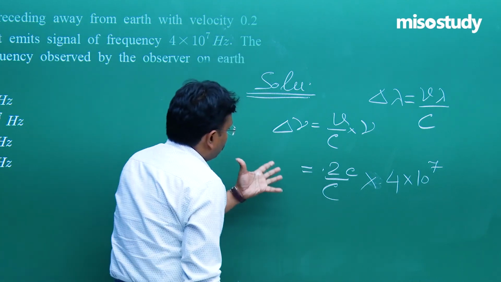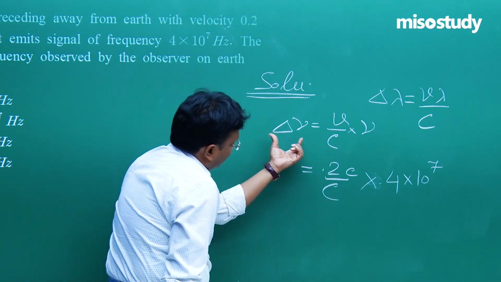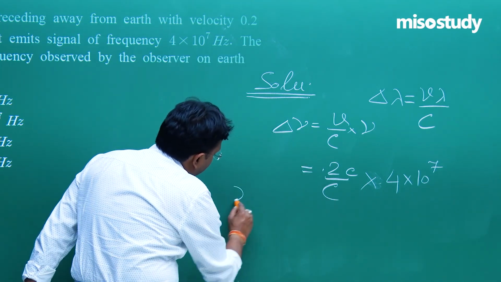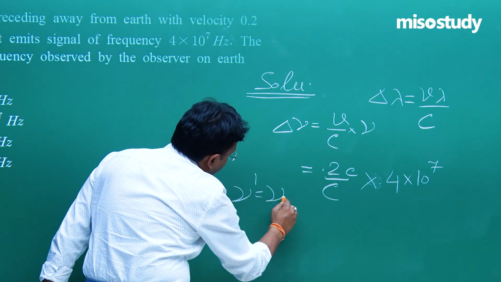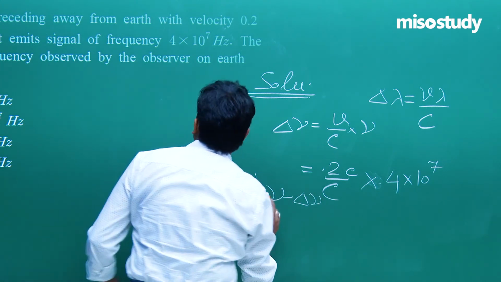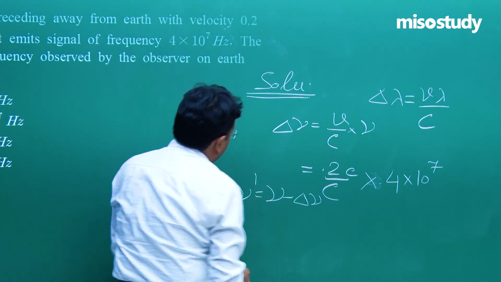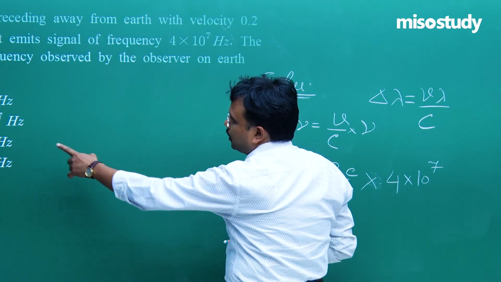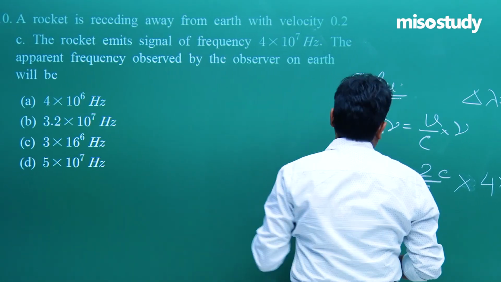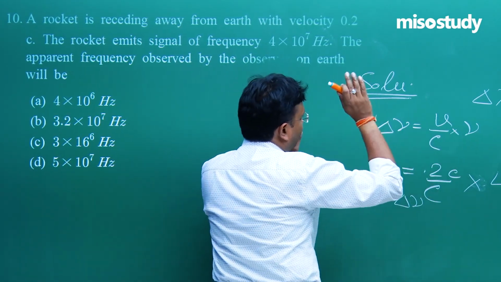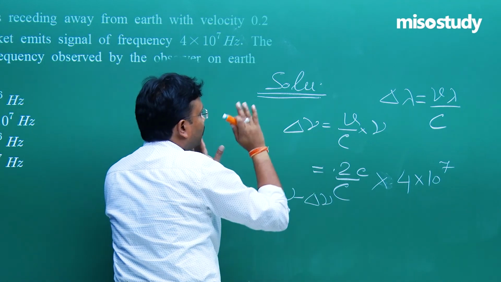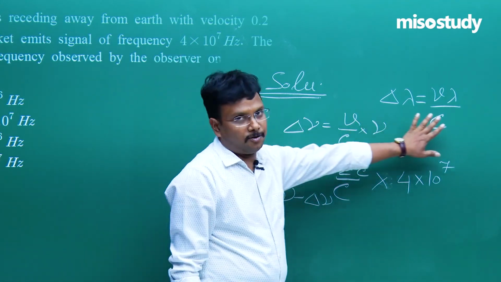Fine. Once you solve it, you will get this delta nu value, and nu prime is equal to nu minus delta nu. Nu is given, so you can easily find out this delta nu, which is 3.2 into 10 to the power 7 Hertz.